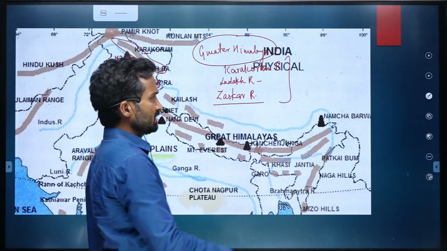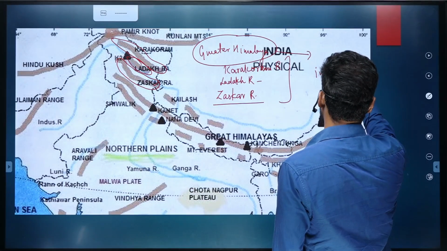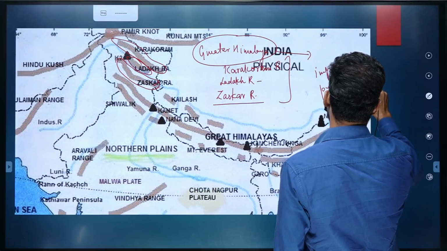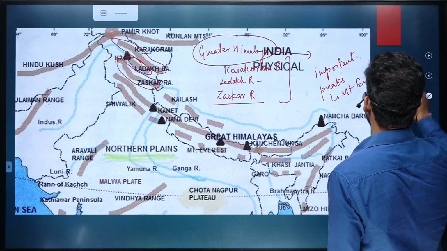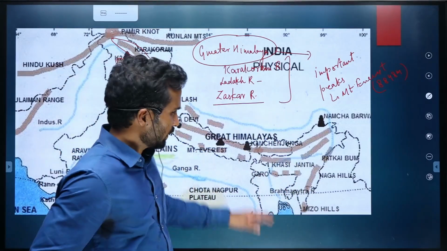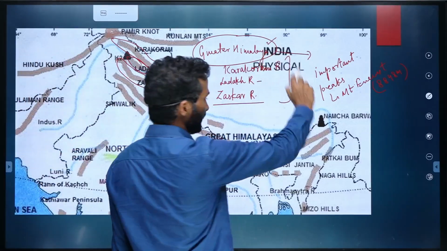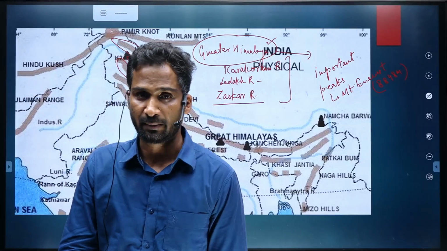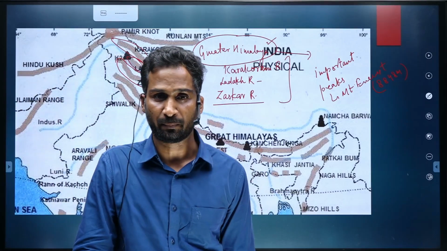These mountain ranges, this Greater Himalaya, hold the important peaks of the world. Important peaks, as you have heard of, Mount Everest, which has the height of 8848 meters, the highest peak in the world. Then Mount Kanchenjunga, if you have heard of. So the highest peaks of the world are situated in the Greater Himalayan range. The average height of Greater Himalaya is around 5500 meters, and obviously it houses the important peaks of the world.